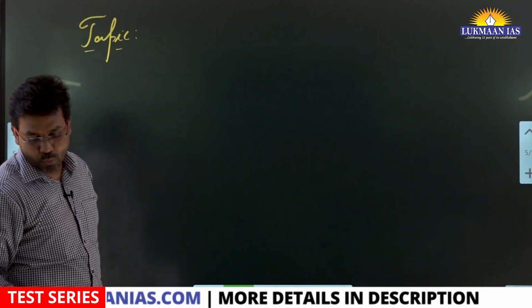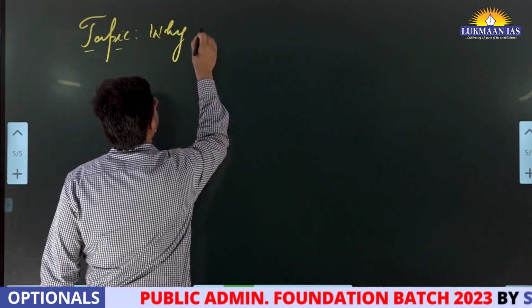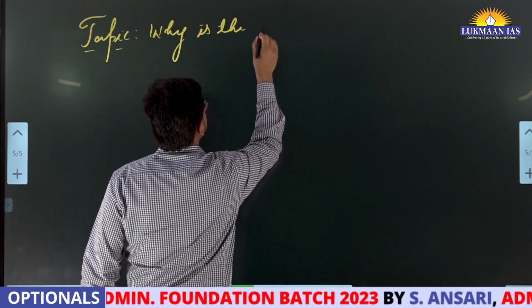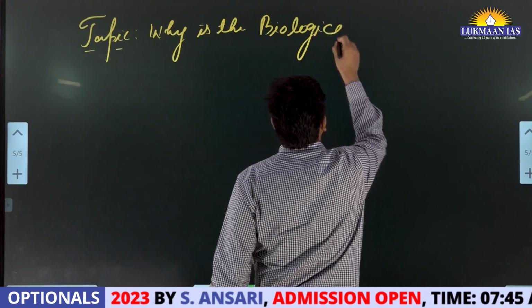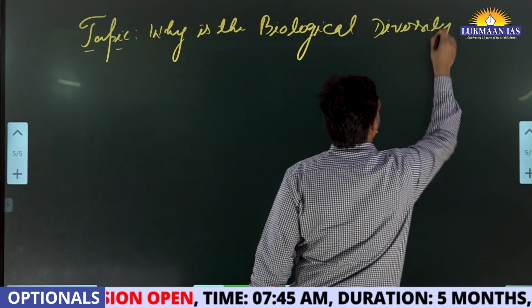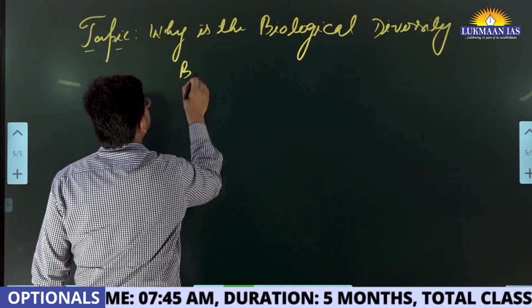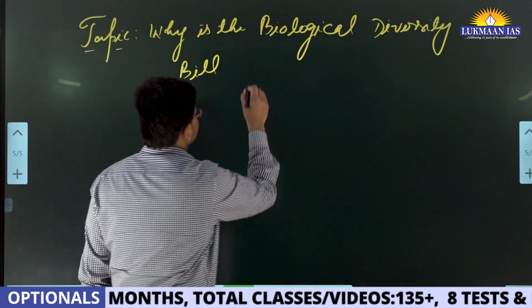The name of the topic is, why is the Biological Diversity Bill facing opposition?